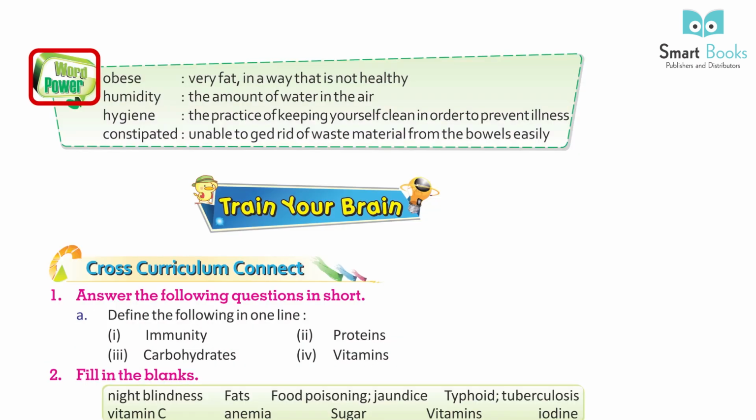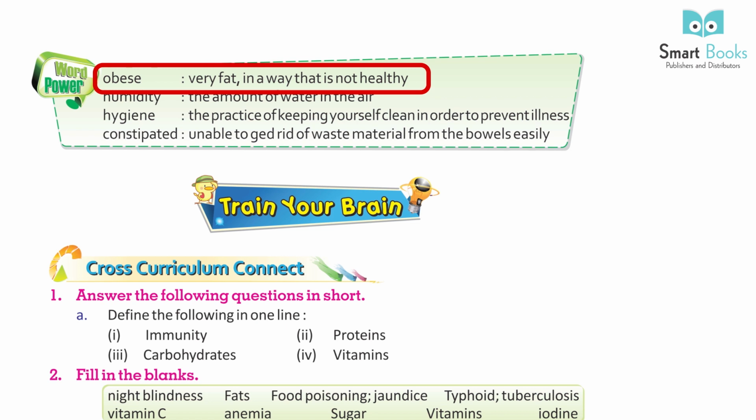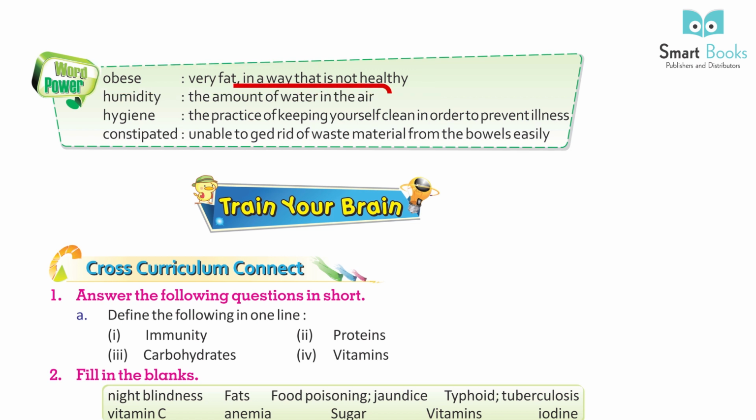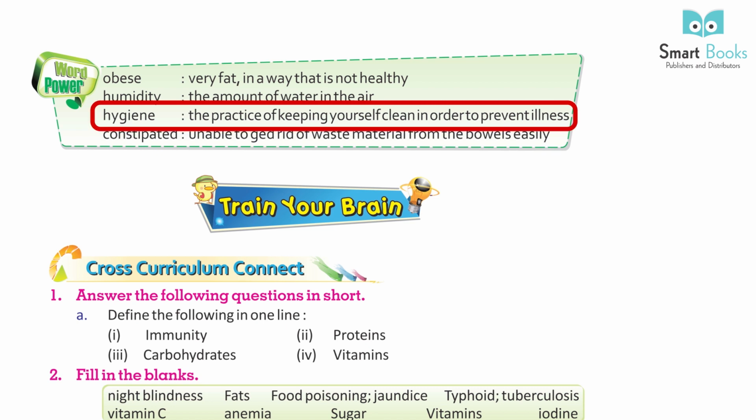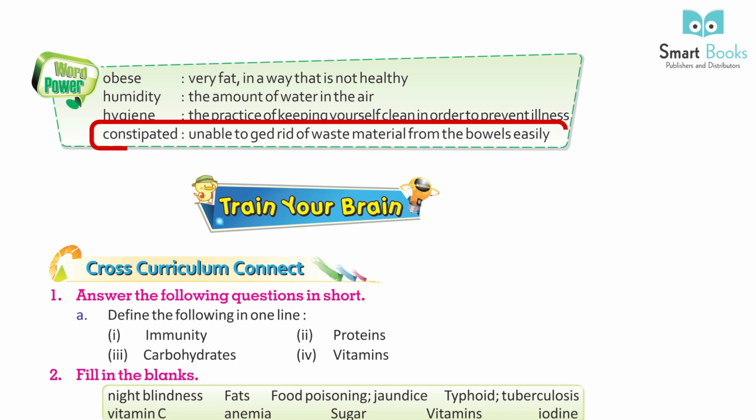Word power. Obese, very fat in a way that is not healthy. Humidity, the amount of water in the air. Hygiene, the practice of keeping yourself clean in order to prevent illness. Constipated, unable to get rid of waste material from the bowels easily.